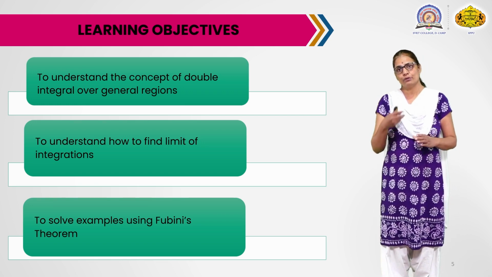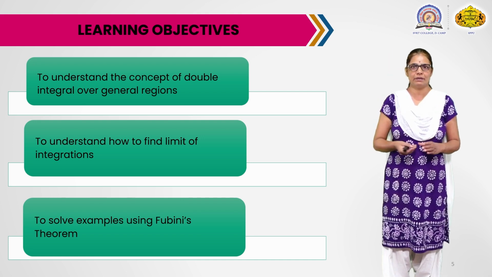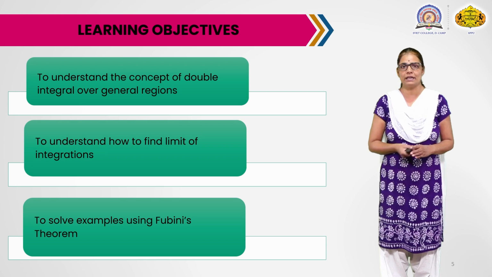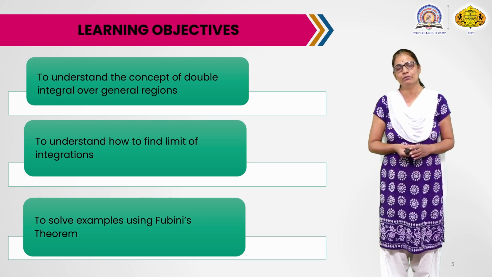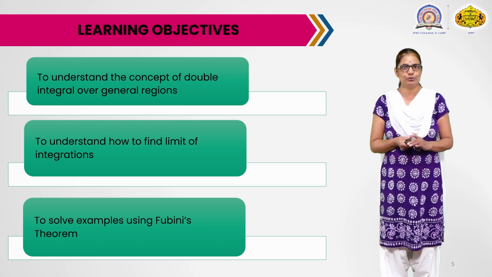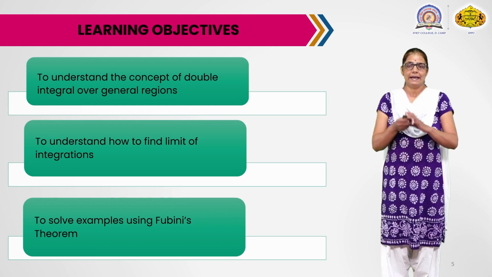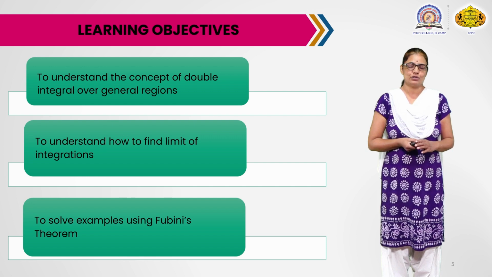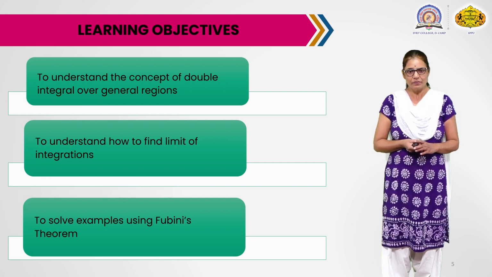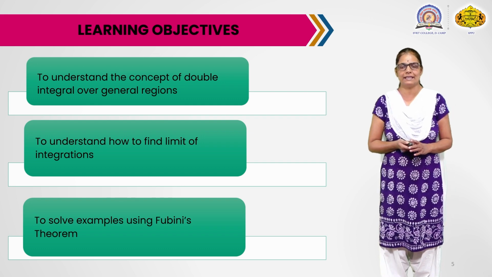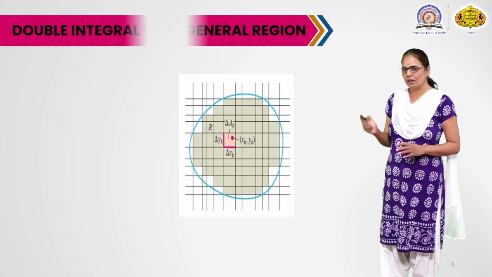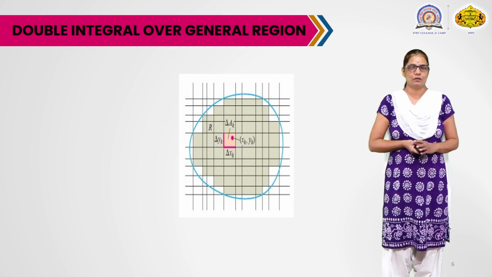When we have to find the double integral or triple integral, the most important, most difficult and complicated part is how to write the limit of integration. So after watching this video, students are able to write the limit of integration for the given integration, and also able to solve the example by using the Fubini's theorem. So these are our objectives.